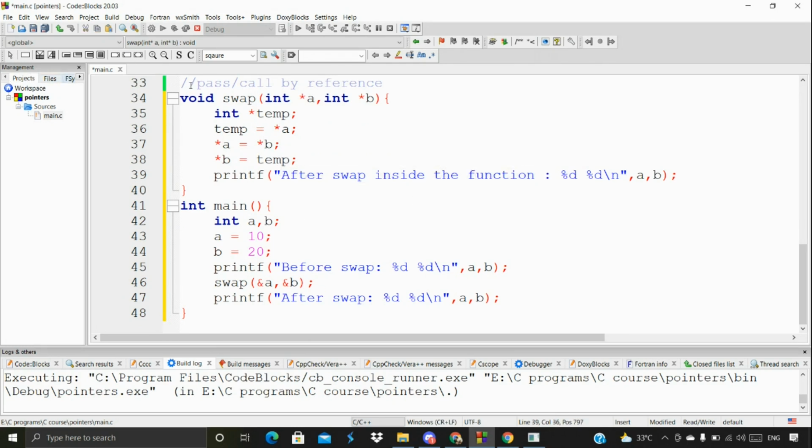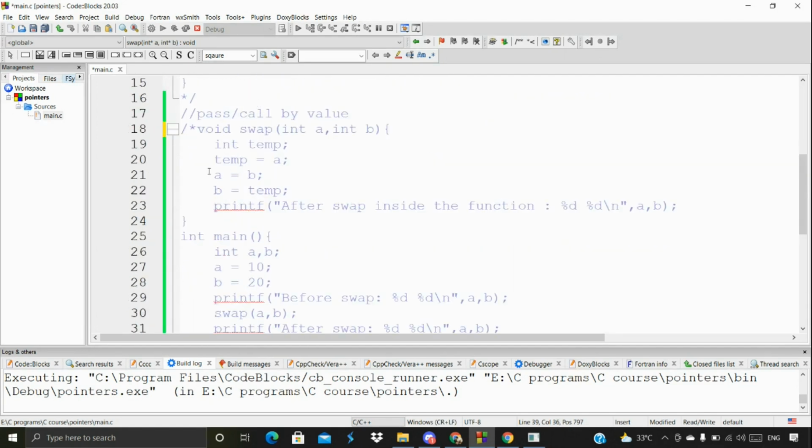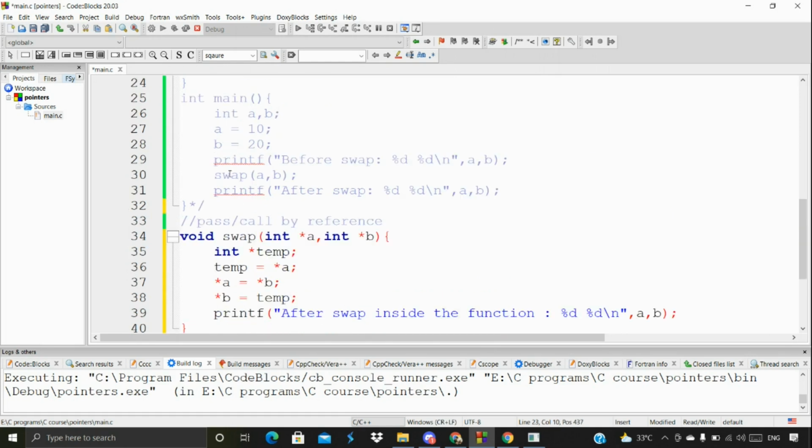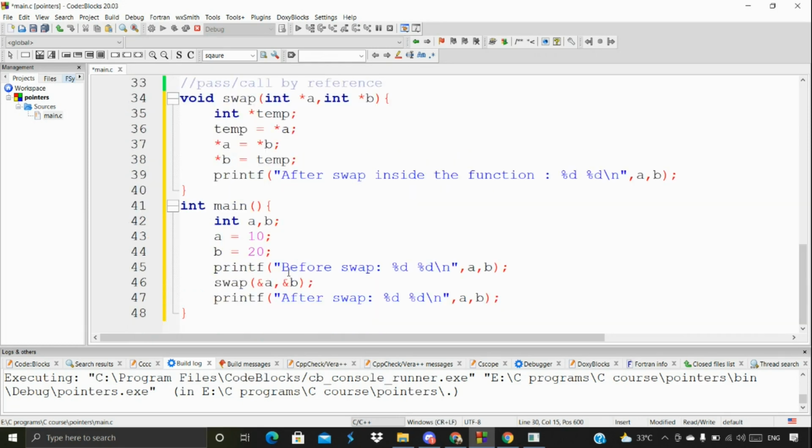So here, what we're actually going to do is pass the value. We're creating two more variables, and then we are doing the swap. Once the function call ends, everything is going to be deleted, and all these new variables are no longer available inside the main memory. But here, we are not going to create any new variables.